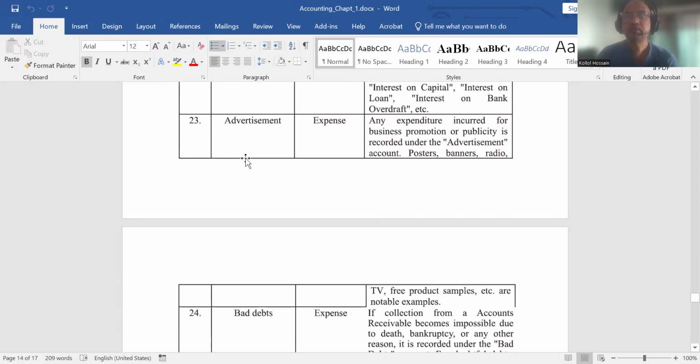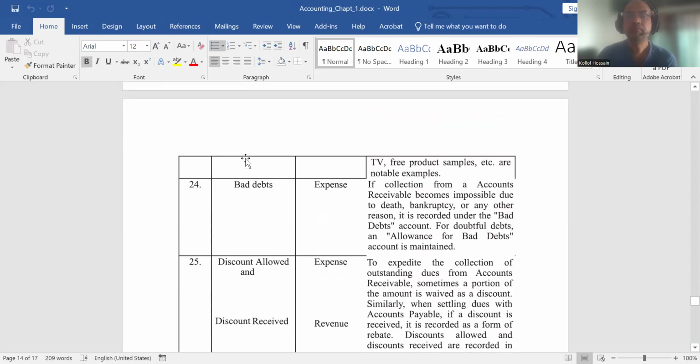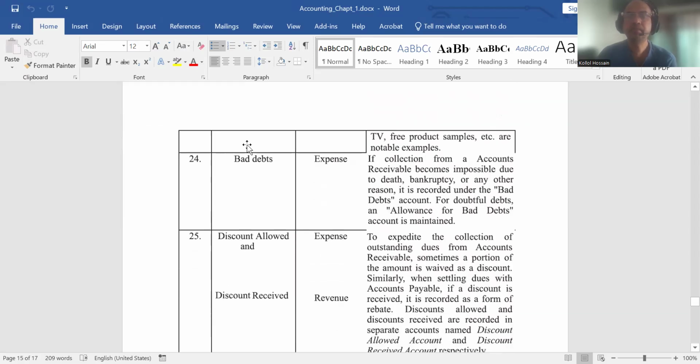Advertisement, this is an expense for promotional purpose. Bad debts, this is an expense. Bad debts means if collection from an account receivable becomes impossible due to death, bankruptcy, or any other reason, it is recorded under bad debts. We sometimes sell our product on credit, which creates trade receivable or account receivable.